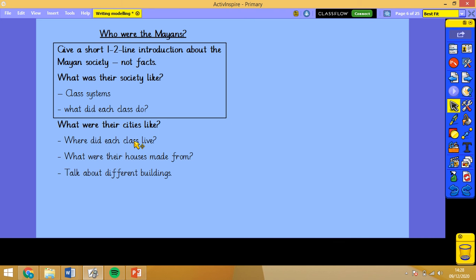Don't worry about writing the whole section. And if you like, you can always email me your work, send a picture and email it to the Year 6 account so I can have a look at it and give you some advice.